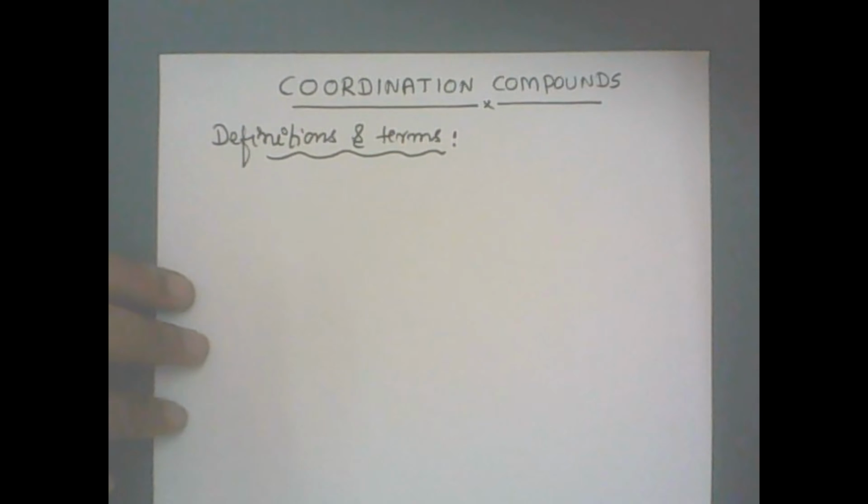Either carbon can donate its electron pair to the central metal atom, or nitrogen can donate its electron pair. But both atoms will not donate at a time. Any one atom can donate. So these are the ligands which can ligate through two different atoms, but one at a time.